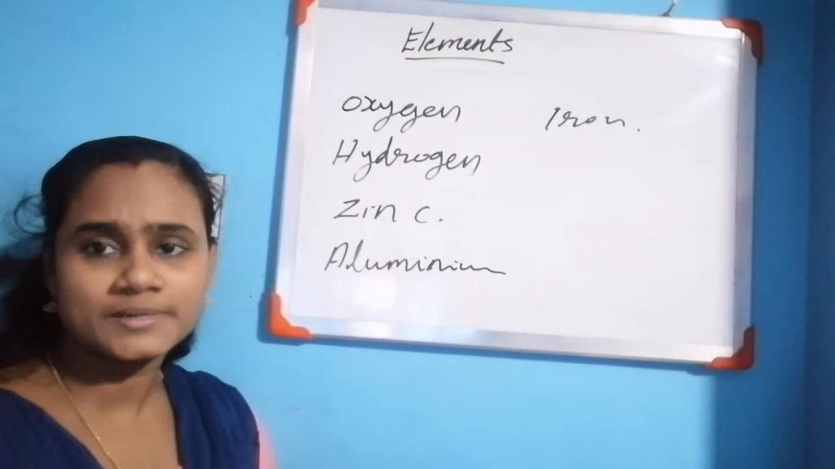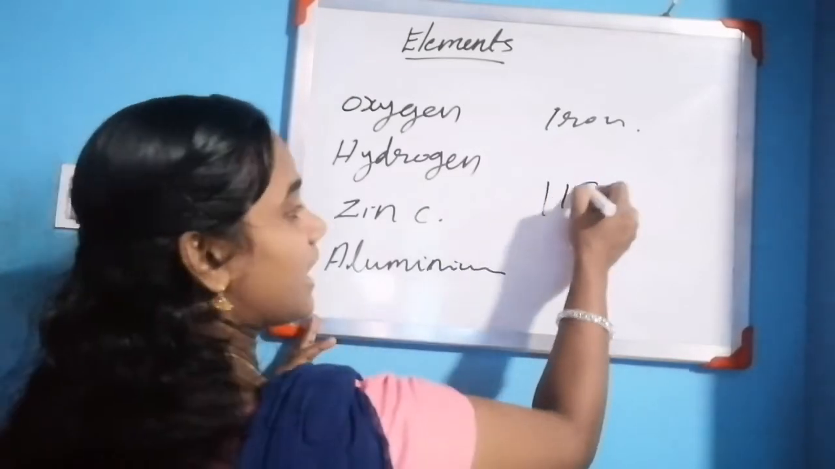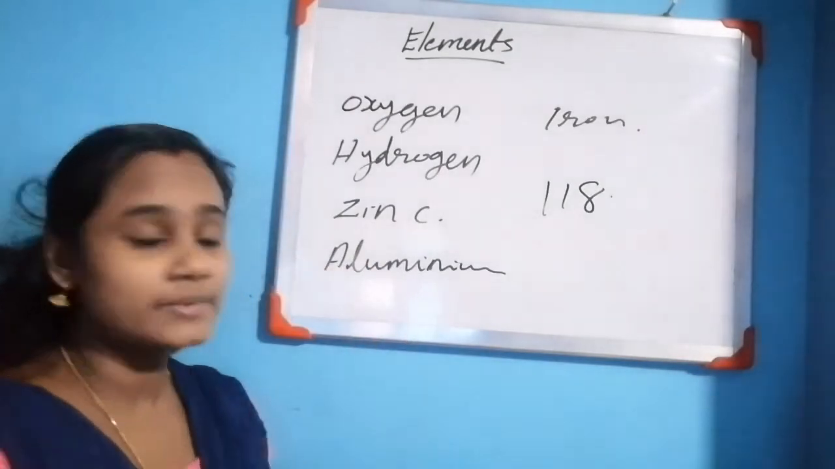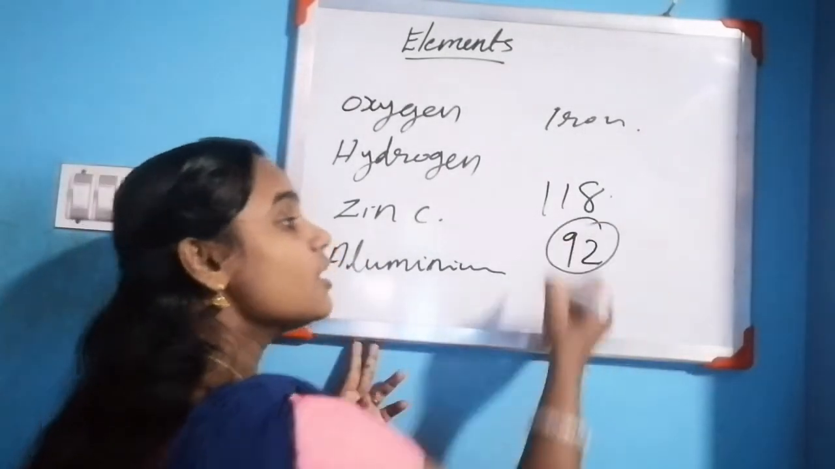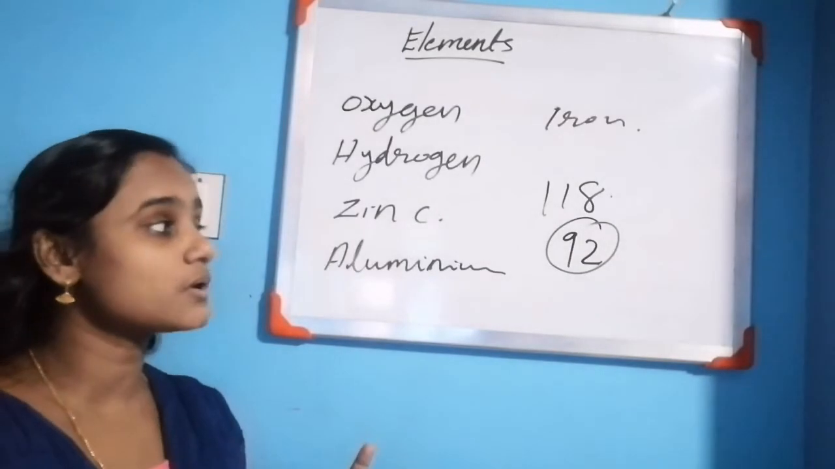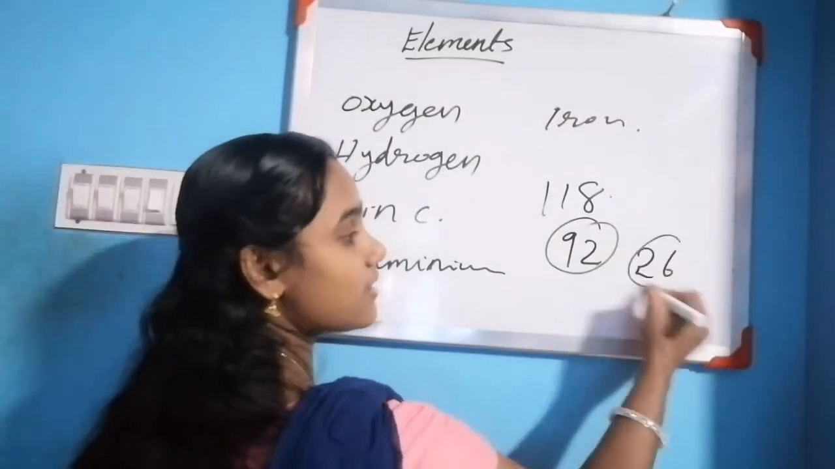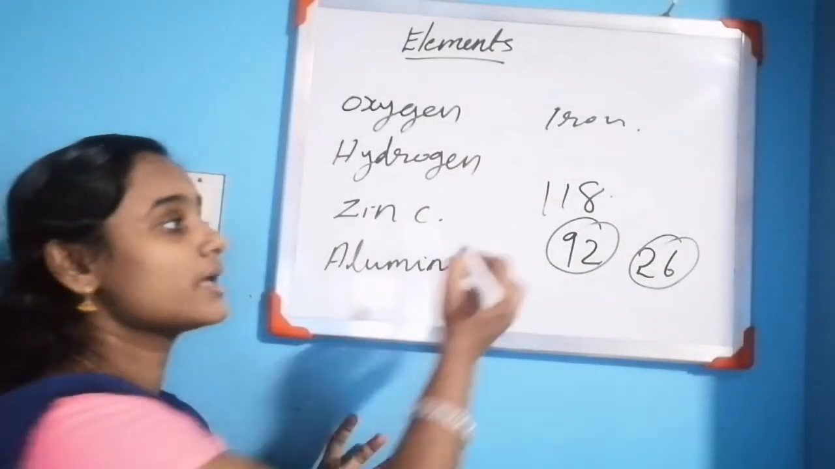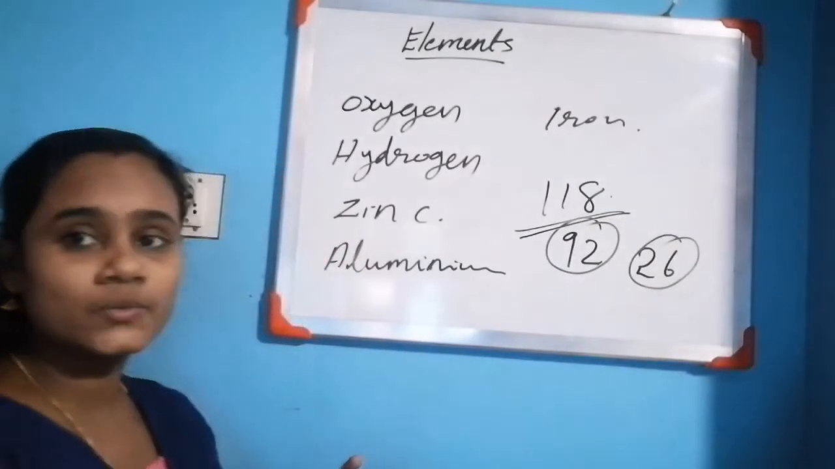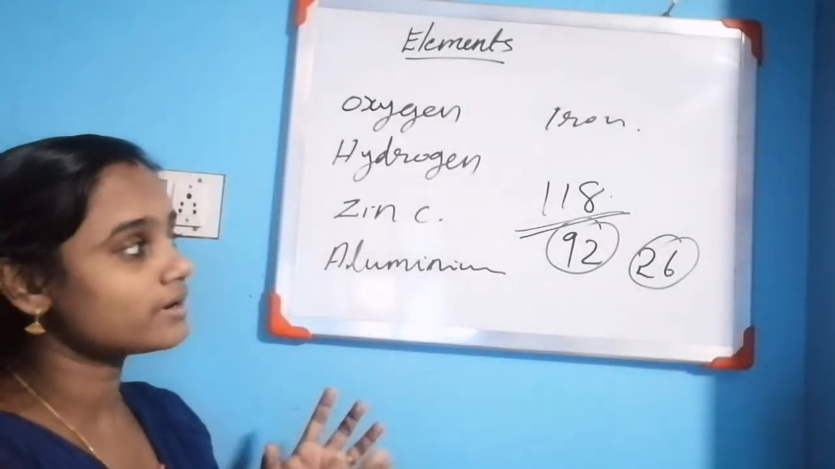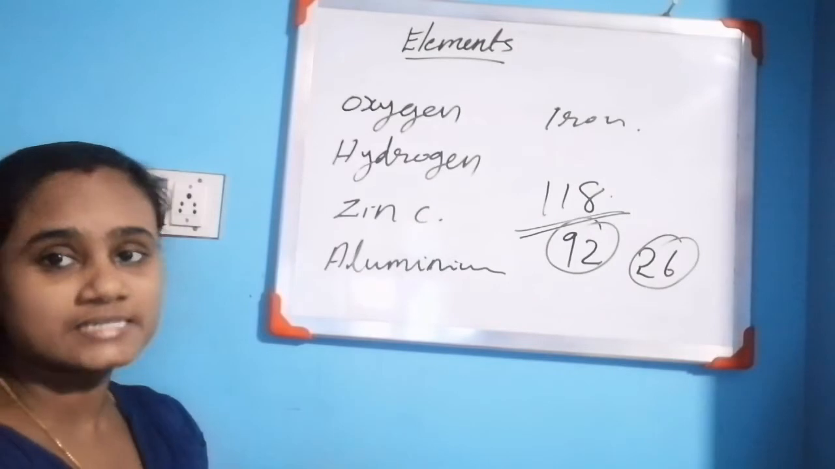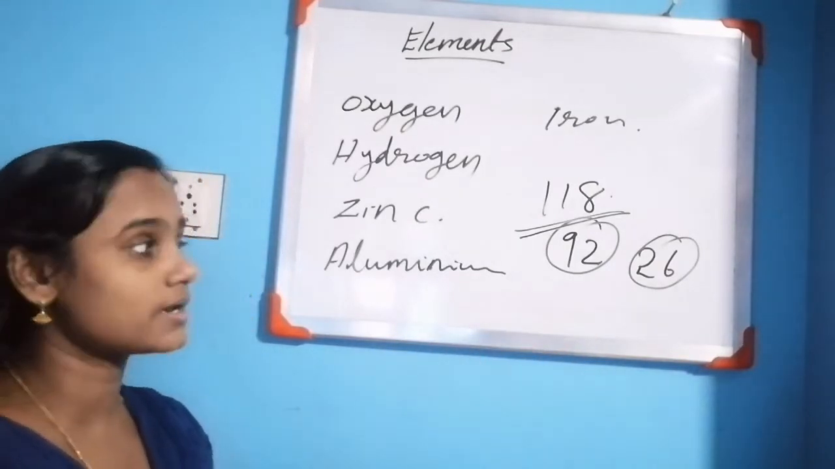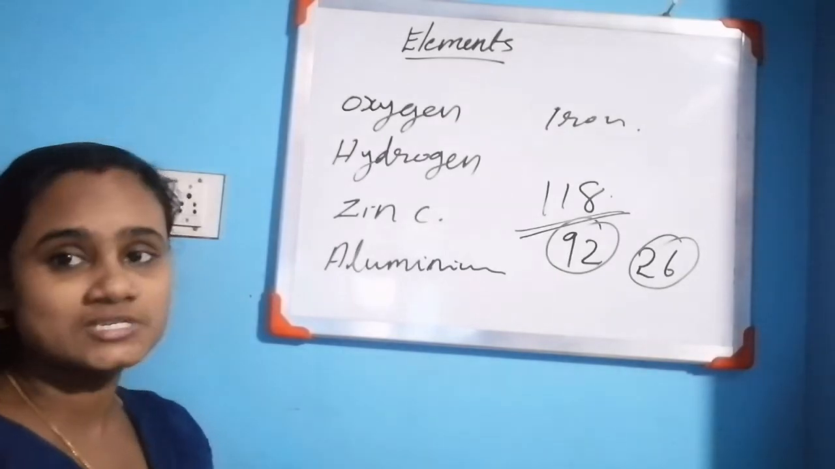So how many elements are there? Presently, 118 elements have been found by scientists. 92 elements are found on Earth, naturally occurring, and 26 elements are artificially created. So in total, 118 elements are present.